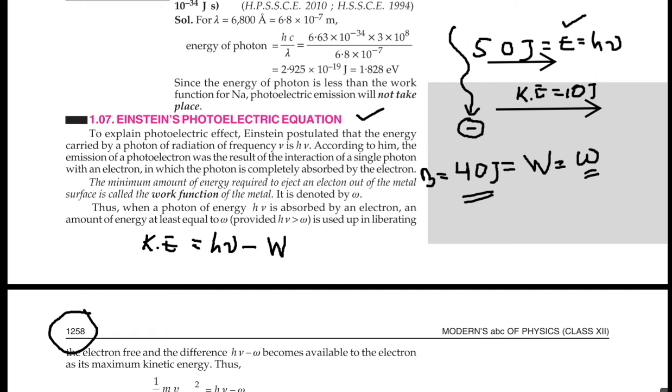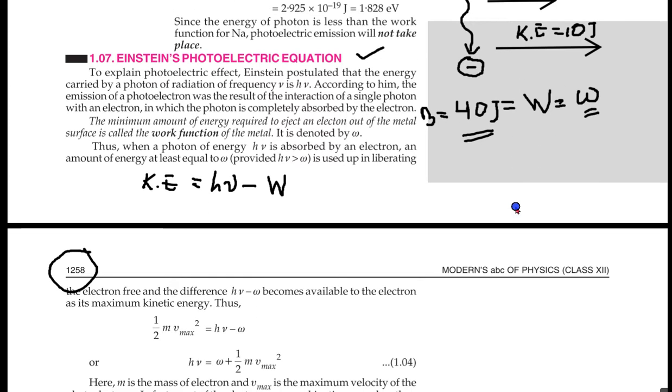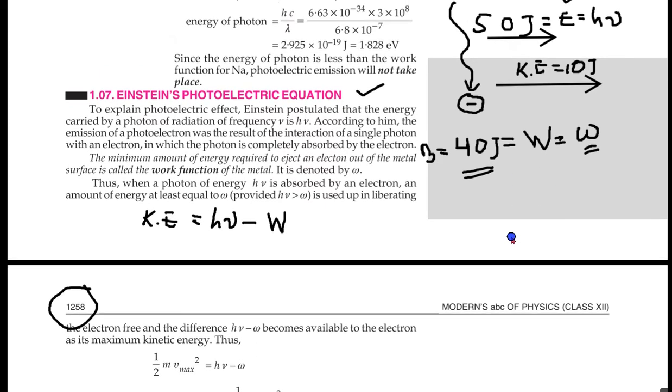So this is h nu, and the kinetic energy is half mv square, equals h nu minus the work function, which is h nu naught.